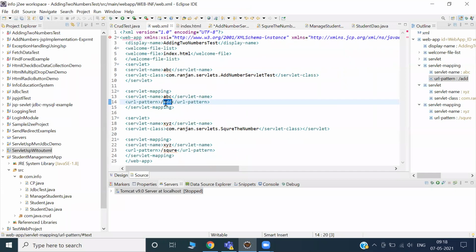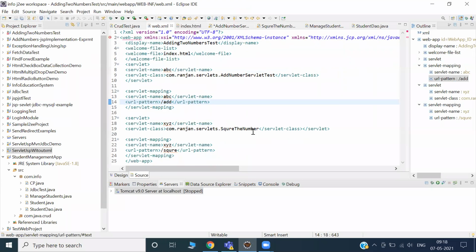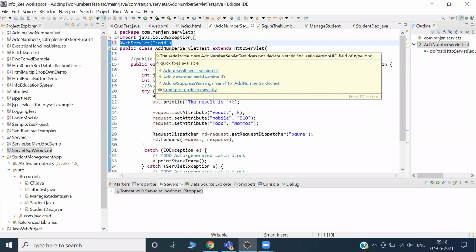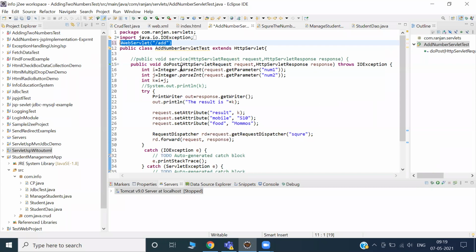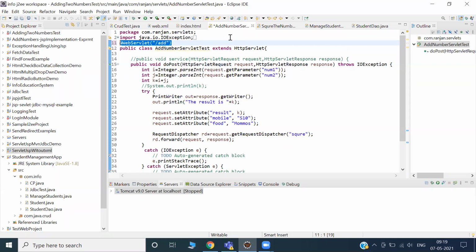No need to go to web.xml. What is the add? What is this add servlet name? No, it is not required. We can go directly, but we have to uncomment this one. Then if you remove this one completely, it will work. I could have told you this one before, but the normal process is a little difficult. Once you understand the difficult one, this is easy. You can easily understand.